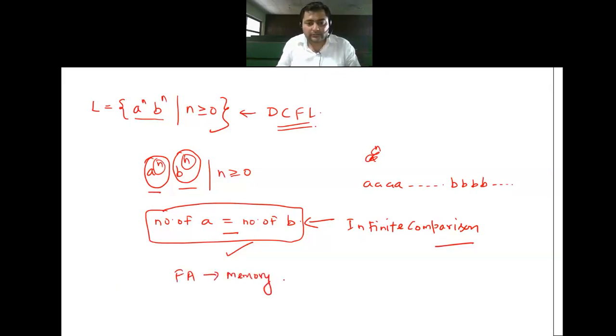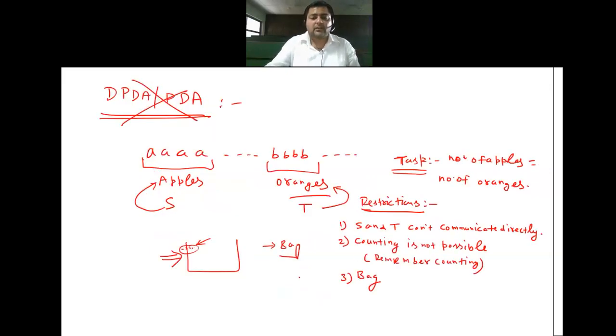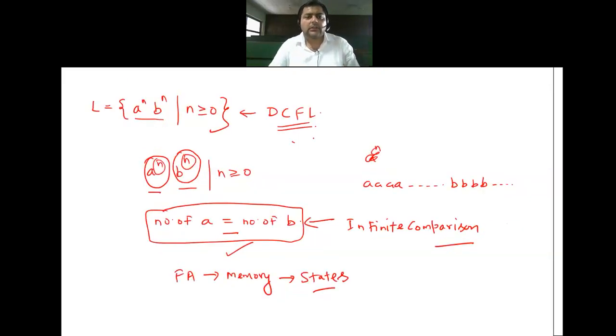Can we have an infinite number of states? Tell me yes or no. Of course, we cannot. Therefore, finite automata has only finite memory. That's why this infinite comparison cannot be done using finite automata. This is all we have discussed.